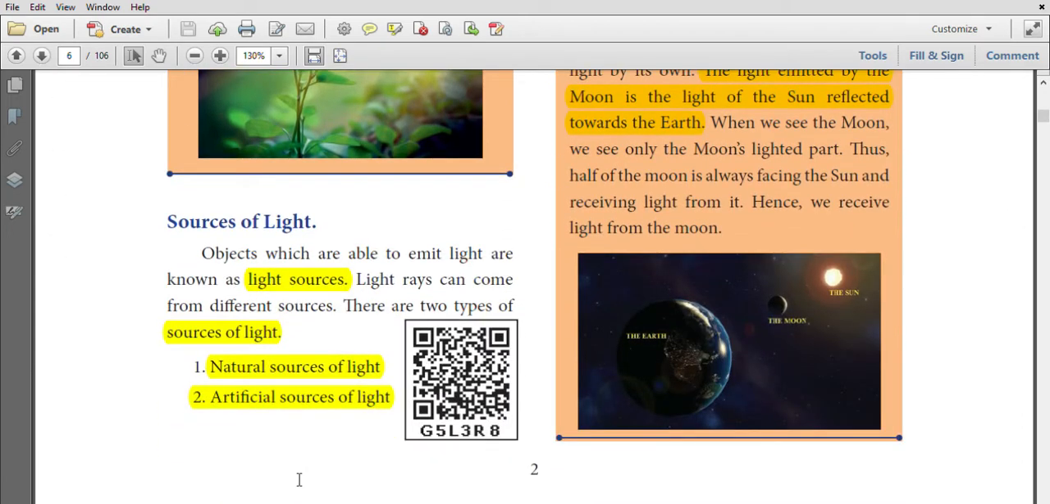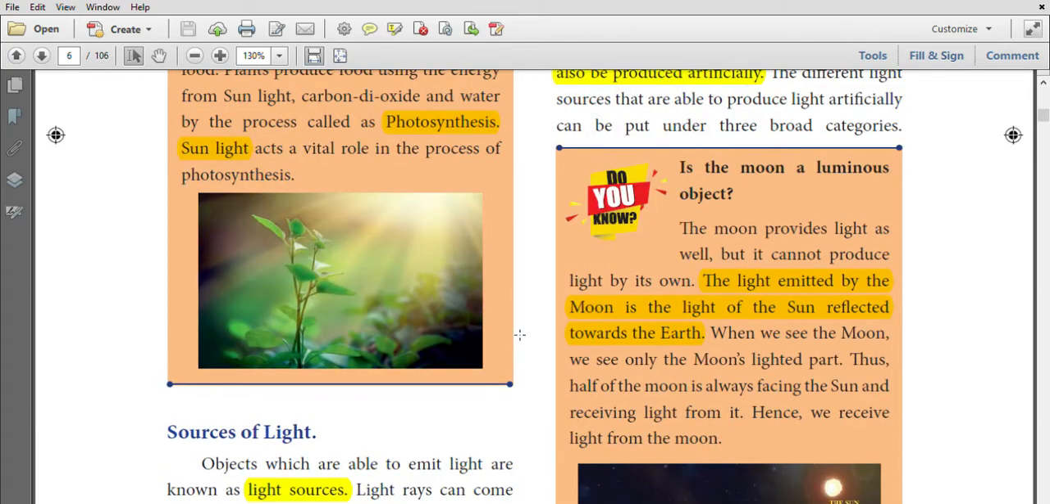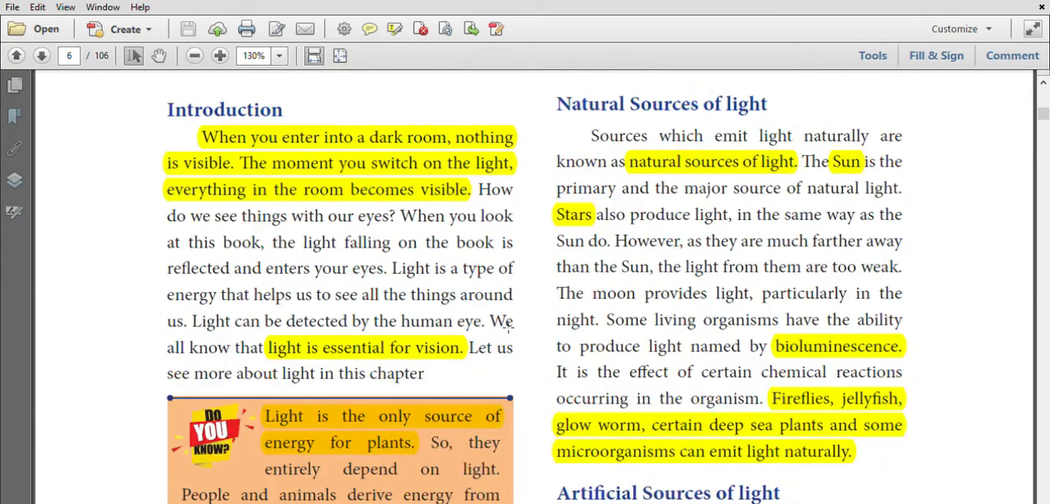Sources of light. There are two sources of light. One is natural sources of light. The other one is artificial sources of light. Sources that emit light naturally are known as natural sources of light. Examples for natural sources of light are the sun and stars.